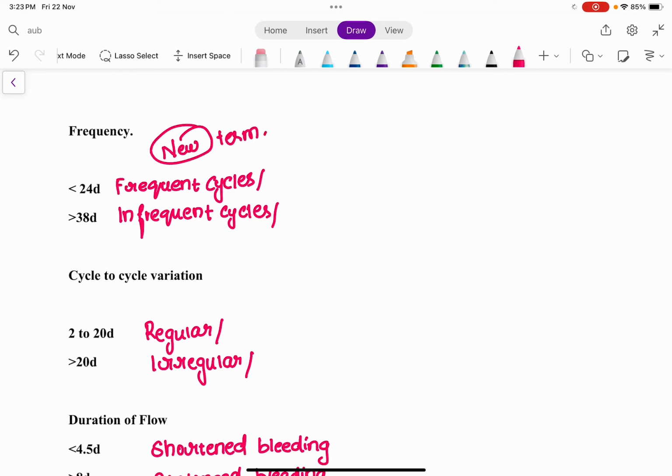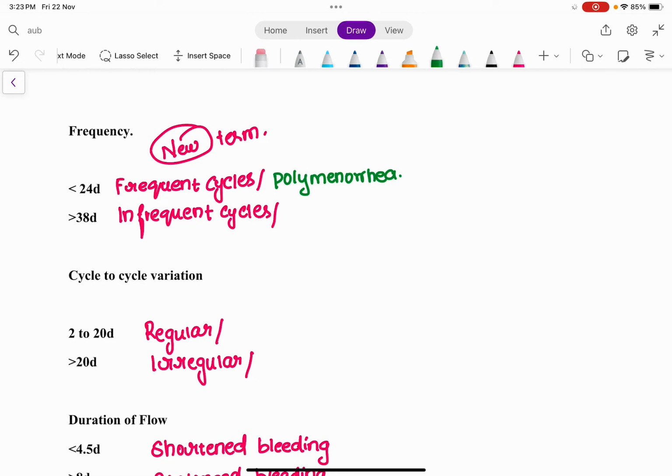The new term is frequent cycle when the frequency is less than 24 days, but the old term was polymenorrhea. So frequent cycles are also called polymenorrhea, where the frequency of the cycle is less than 24 days.